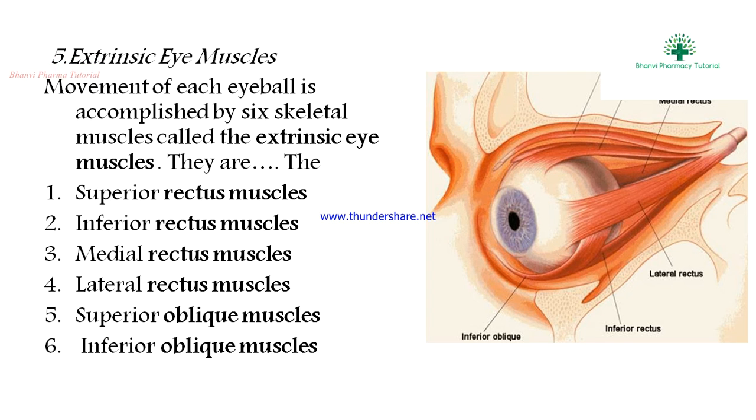They are: first, the superior rectus; second, the inferior rectus; third, the medial rectus; next, the lateral rectus; fifth, the superior oblique; and the inferior oblique muscles. There are 6 types of extrinsic eye muscles.